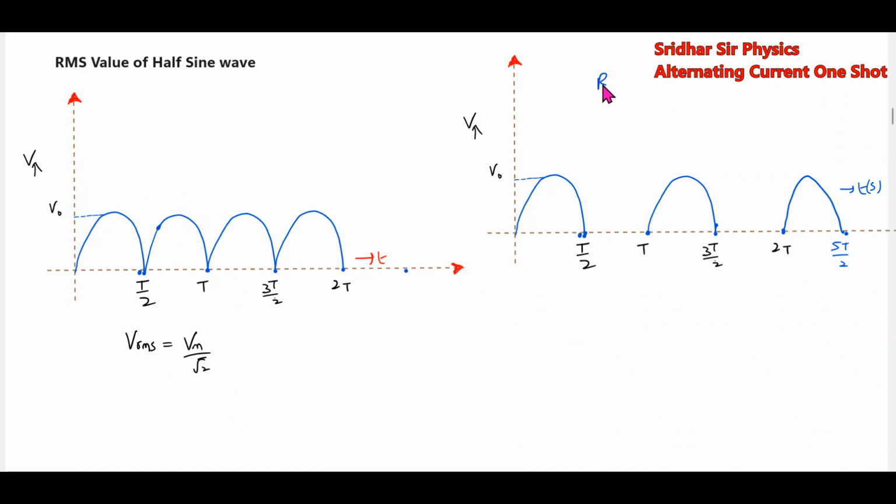This is also called the RMS value of a half sine wave. This is actually a full sine wave. This is a half sine wave. Then what is the RMS value of this? It will be Vm. Directly remember this one. For the full sine wave and this half sine wave.